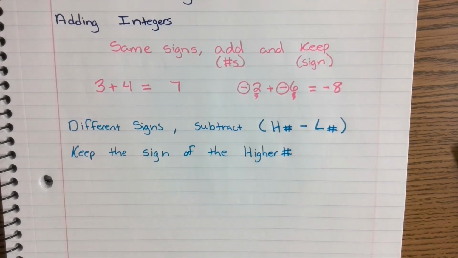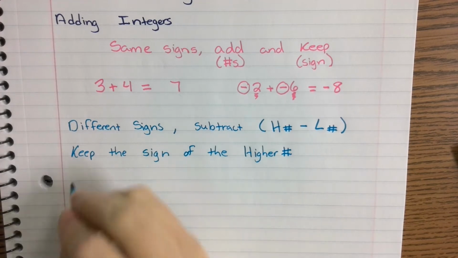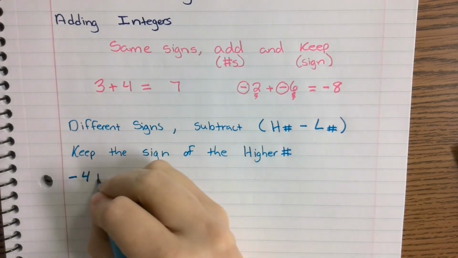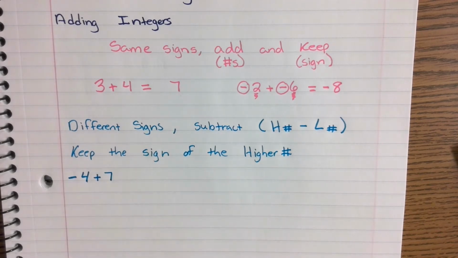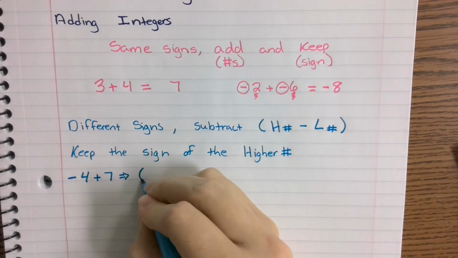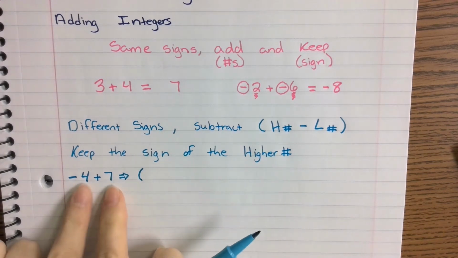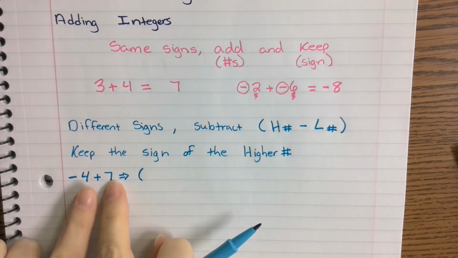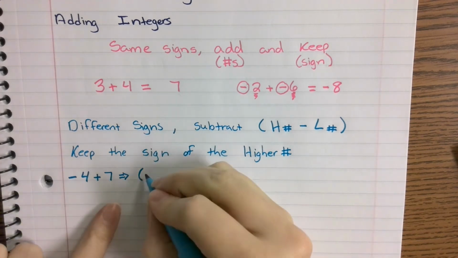So a couple of little examples. We've got negative 4, and we're going to add 7. Then essentially all we're going to do is take the numbers, the 7 and the 4, and subtract them.